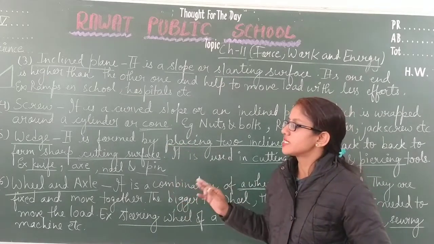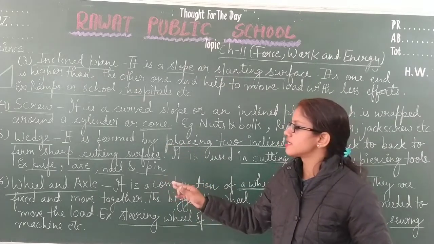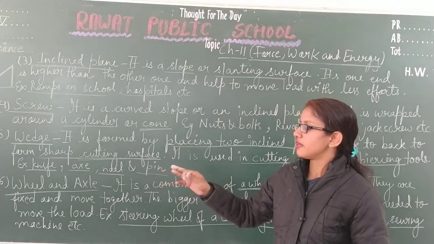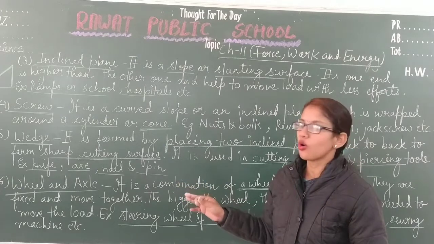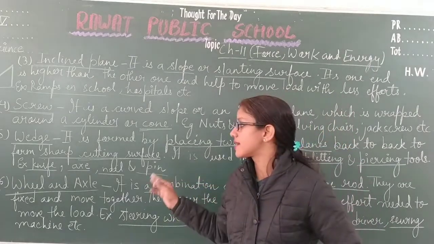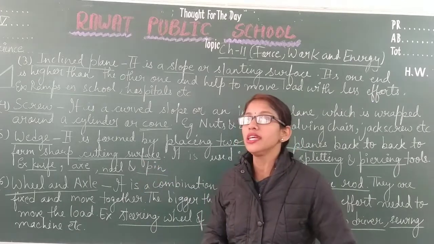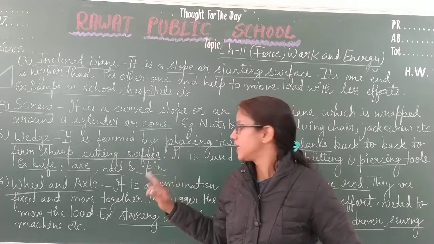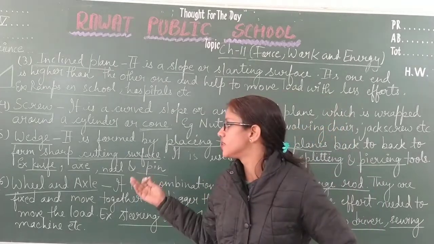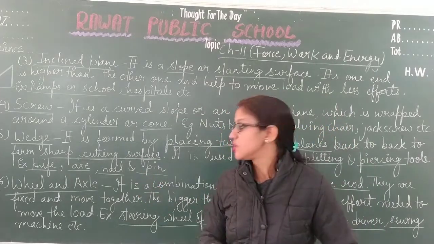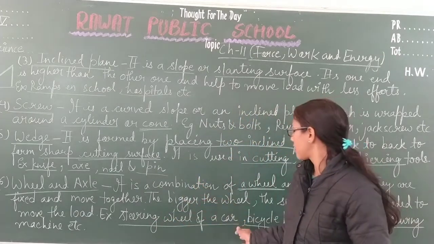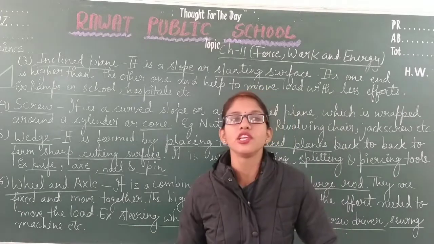The last and sixth category of a simple machine is the wheel and axle, in which if the wheel is moved, the axle will move automatically, and if we move the axle, the wheel will automatically turn. So it is a combination of wheel and axle, and if the size of the wheel is bigger, then less effort is needed to move the load. Examples of wheel and axle are the steering wheel of a car, bicycle pedal, and sieving machine.